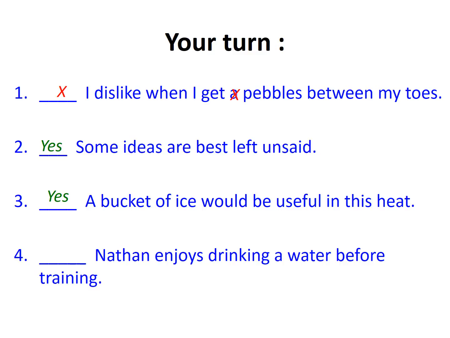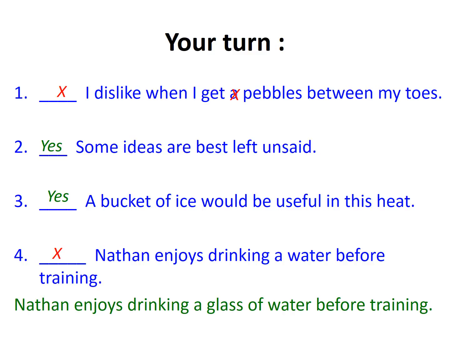The final example, Nathan enjoys drinking a water before training, does not sound correct. It is incorrect. Instead, if I refined how he drinks that water and with what, I have a much more precise answer. A sentence that makes sense instead would be, Nathan enjoys drinking a glass of water before training. What I've done with that last sentence is make this uncountable noun of water more definable by describing the glass of water that he drinks. That makes this uncountable noun in its singular form.